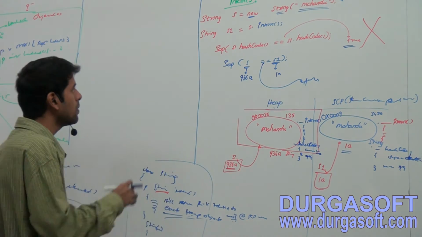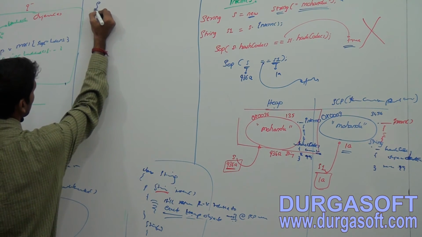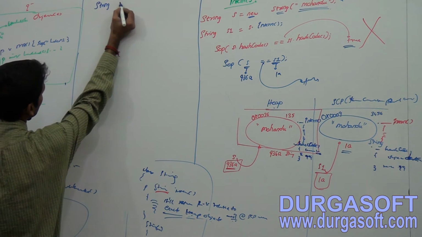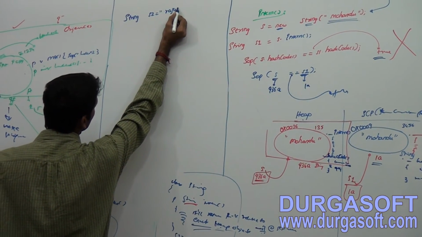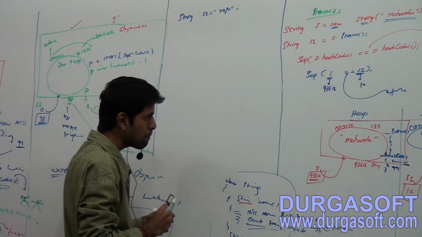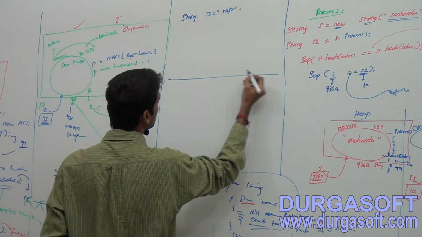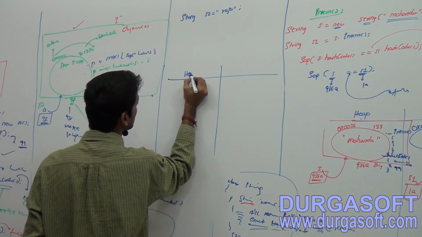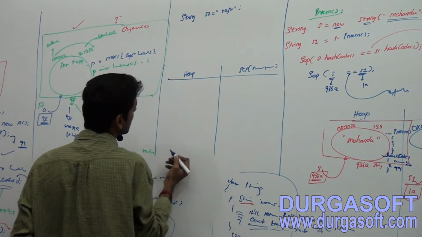Now take this one: String S2 equals to Raju. Now what happens at memory? Yes friends, observe. This is the heap, and this is the buffer area for string.